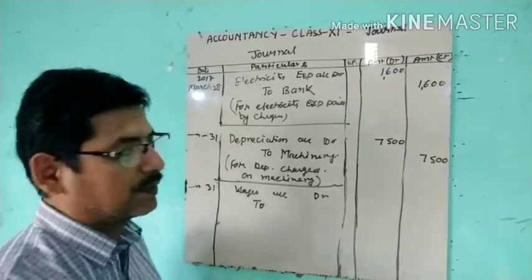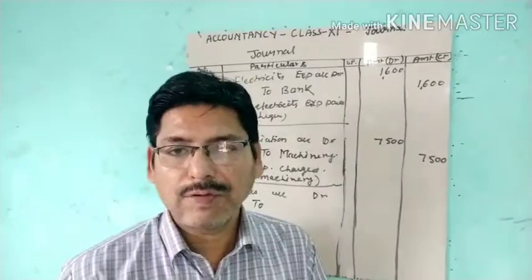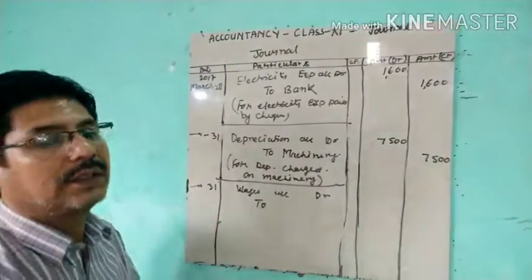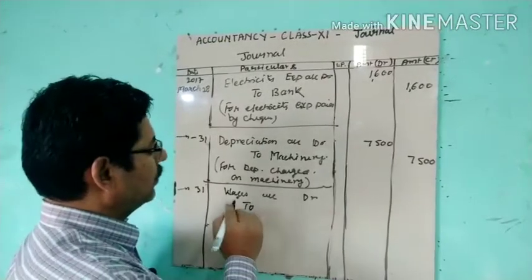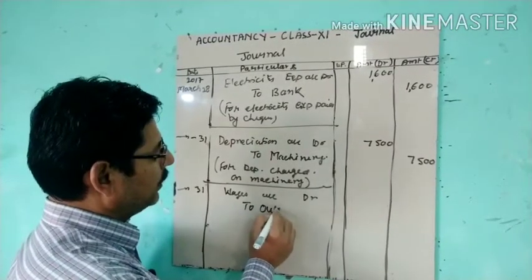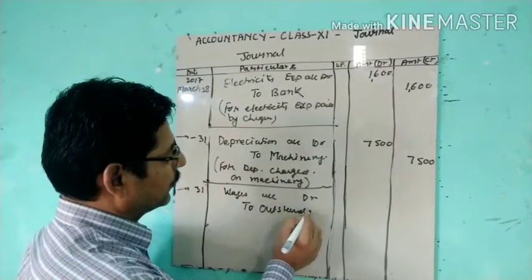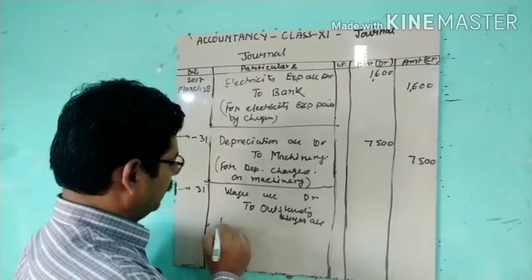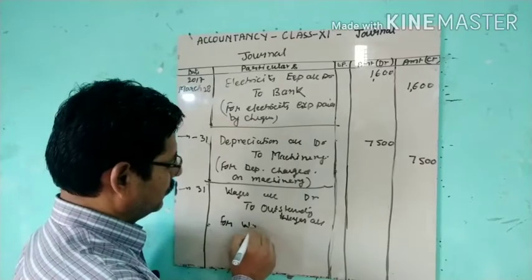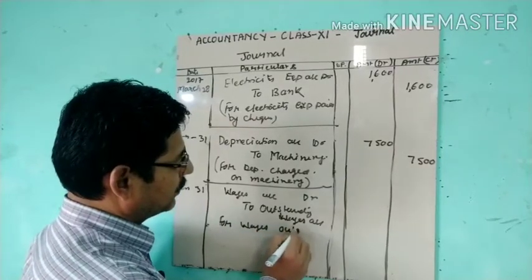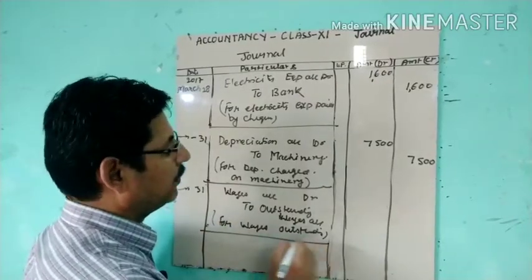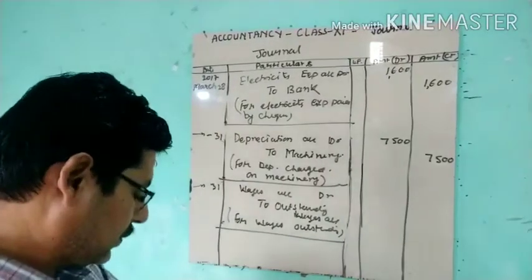Otherwise, when we pay the wages, then we say wages account debit to cash or bank, but it is not paid. So wages account debit to outstanding wages account, for wages outstanding.